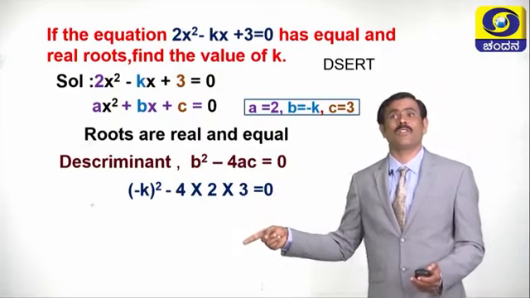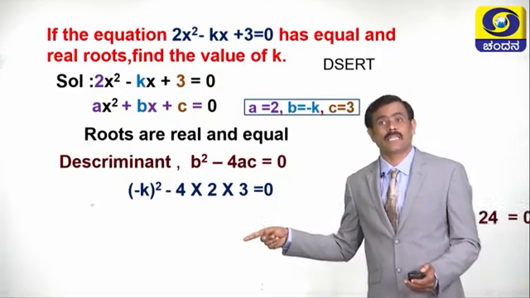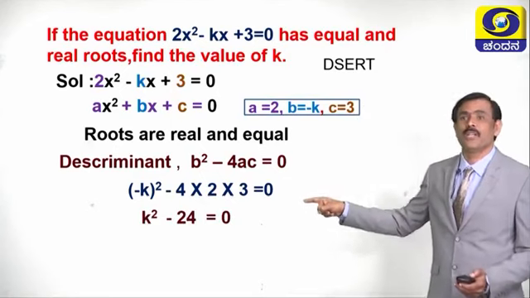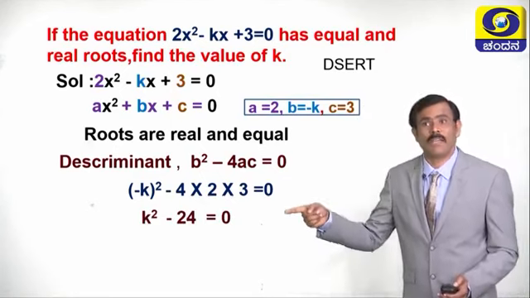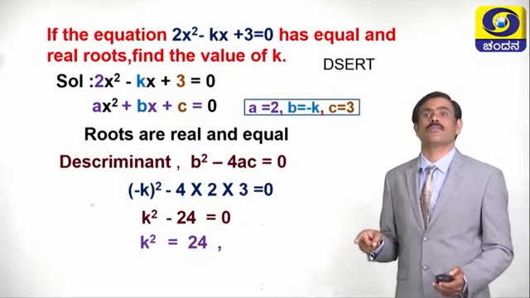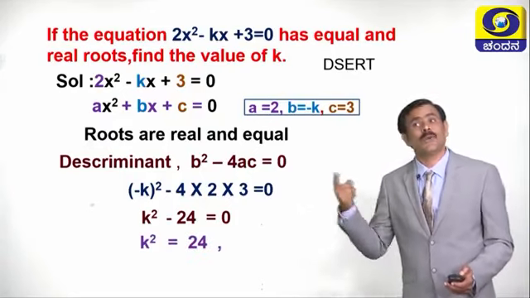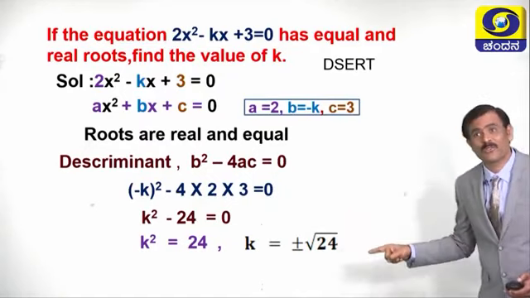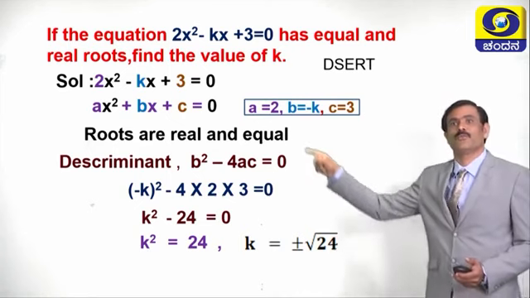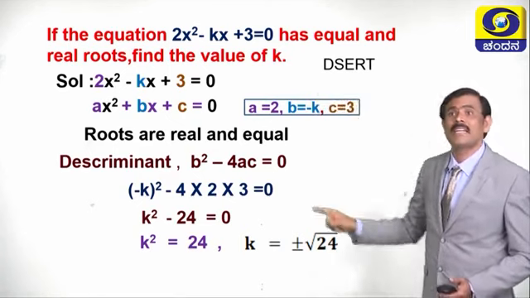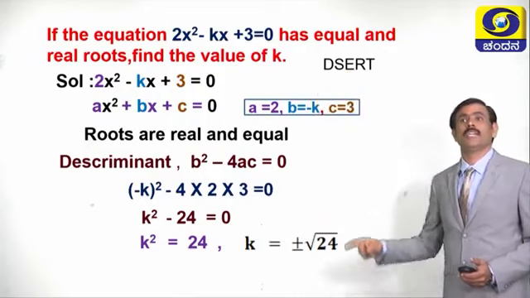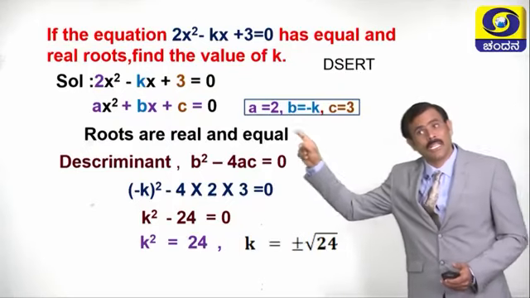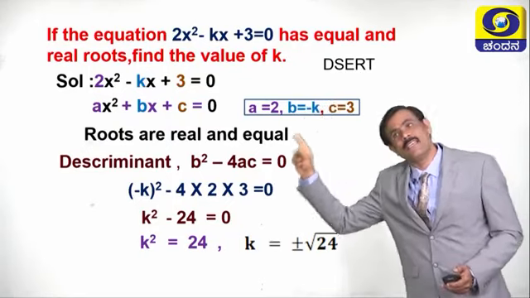Now minus k whole square becomes plus k square. K square minus 4 2 is 8, 8 3 is 24 is equal to 0. Now what is the value of k square? K square is equal to plus 24. Then what is the value of k? K is equal to plus or minus square root of 24. The roots are real and equal for this equation. If the value of k is equal to minus square root of 24, then also the roots are real and equal.